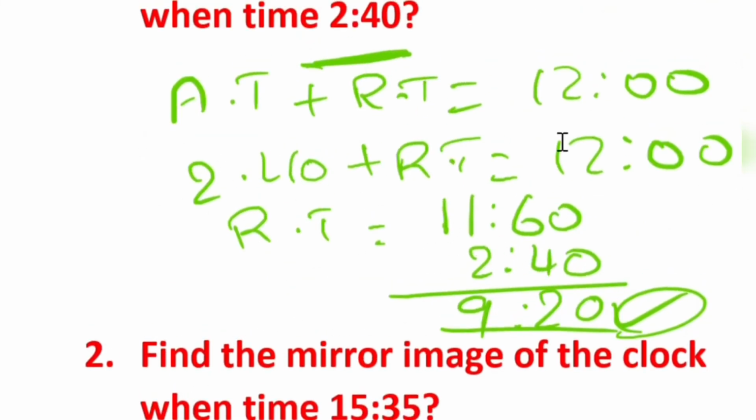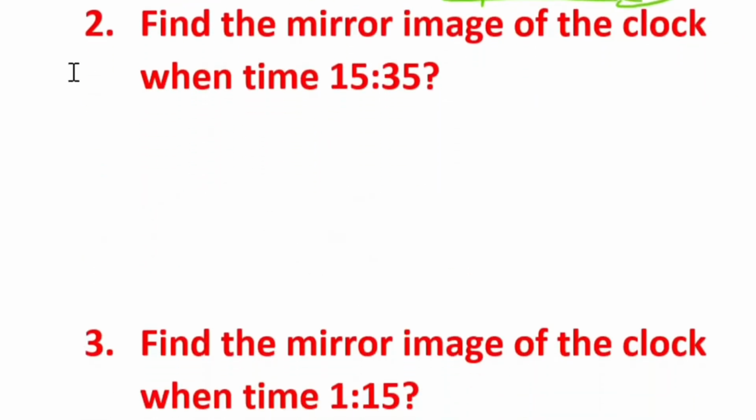I just took 12 o'clock as 1160, that is 11 hours plus 60 minutes. So I subtracted 240 from that, so the answer is going to be 920. The next question is like, they will be asking in railway timings. Find the mirror image of the clock when the time is 15:35. They will be asking like this.